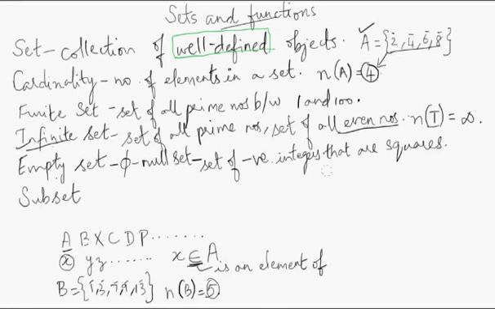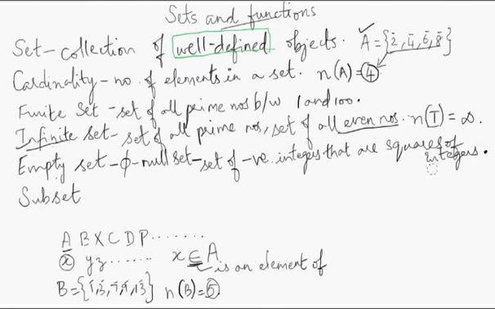Set of negative integers that are squares of integers. Now this example is a bit confusing in terms of the wordings, but anyway, I'll try to explain it.